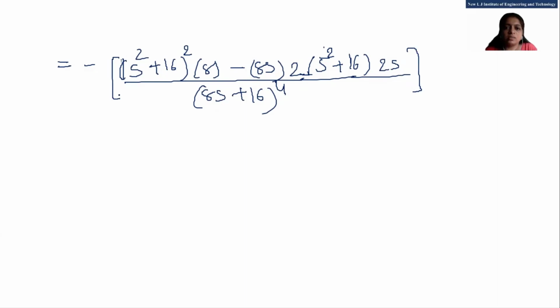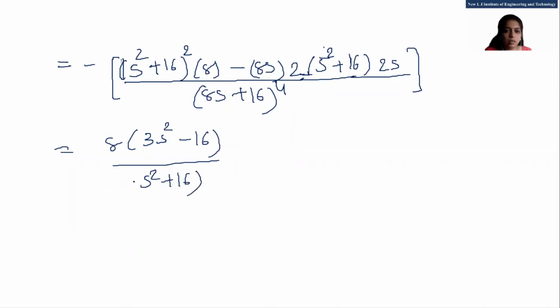After simplification, see here s square plus 16 whole square, and in the second term again s square plus 16. So if we take s square plus 16 common, it will cancel from the numerator and denominator, and after simplification, students, our final answer is 8 into 3s square minus 16 whole divided by s square plus 16.